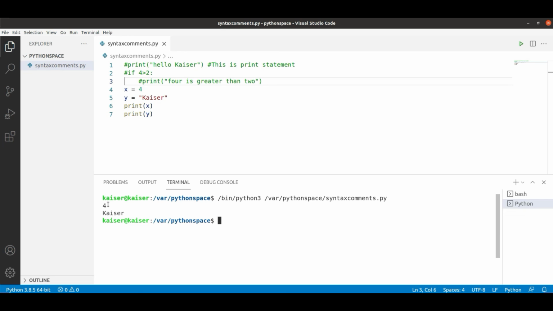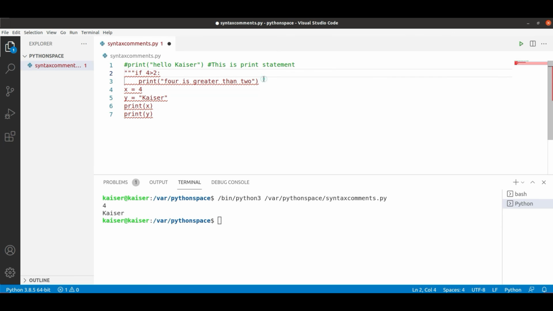There is one more way which I won't prefer. Let me be very clear. If you don't want to put the hash everywhere, you can do something like this. You can introduce multiple string literals, three times quotes, just to block a particular code. Can you see that this blocked? I won't prefer it. Don't ask me why I don't like it. But yes, there is one more way, where Python will skip this and treat these two blocks of code as a comment. If you notice, I put three quotes, and it blocked this code.